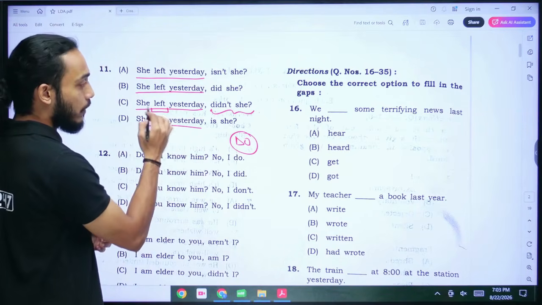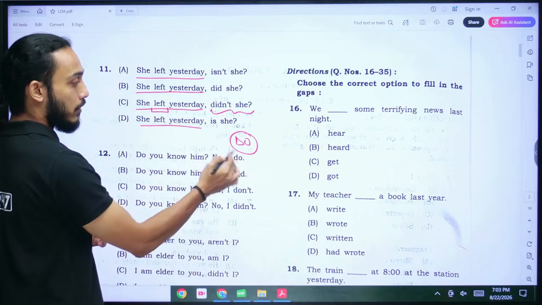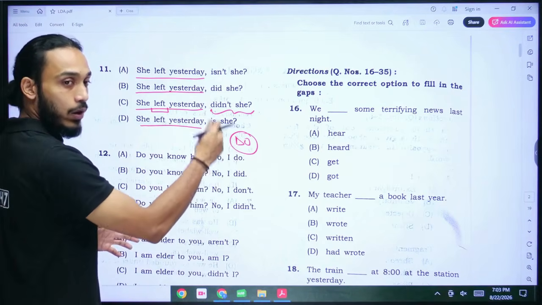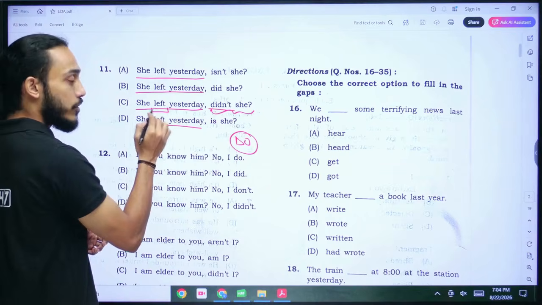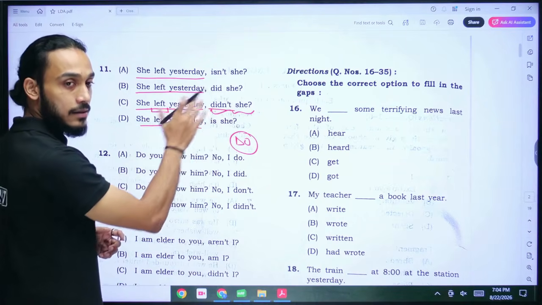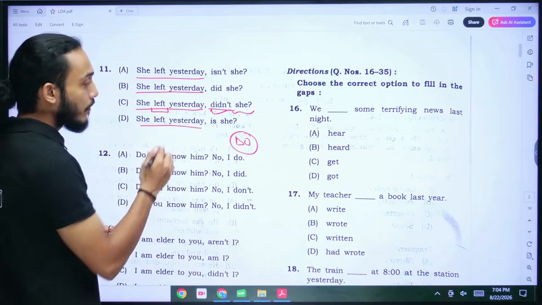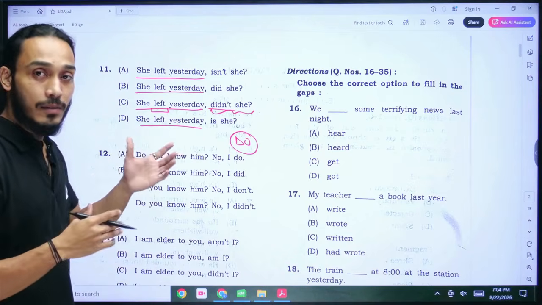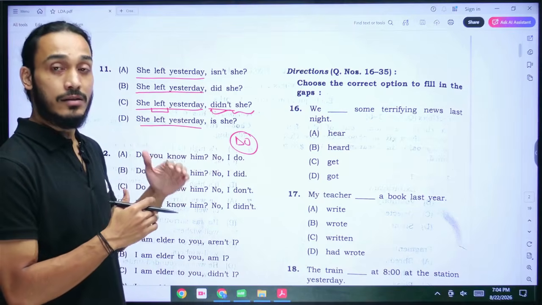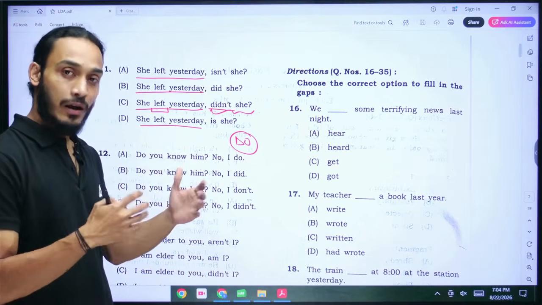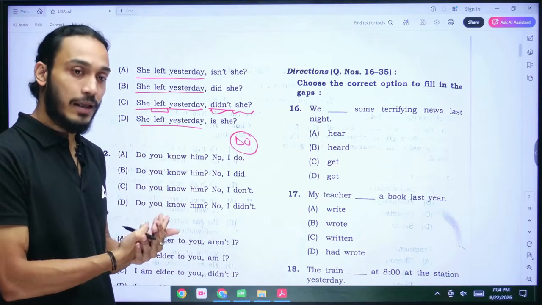Since there is no auxiliary verb here in the main sentence, I will use the word do in one of its types. Which type will I use? I will use the past tense type. Why? Because the original sentence is in past tense. I will keep the tense the same in the question tag. Also, the sentence is not saying something in the negative. That means the sentence is not saying she did not leave yesterday. The sentence is saying she left yesterday. It's a positive sentence. That means we are confirming the action almost.